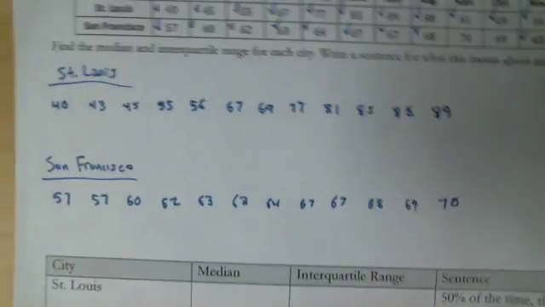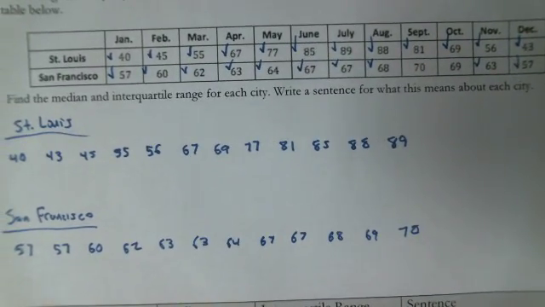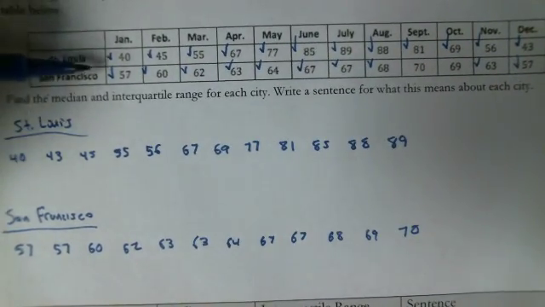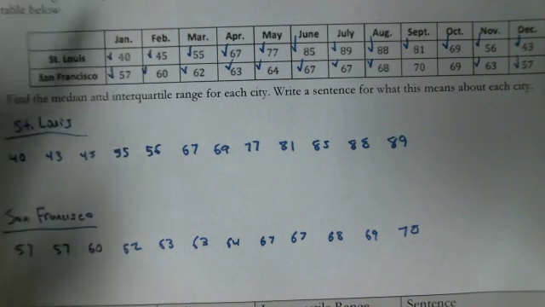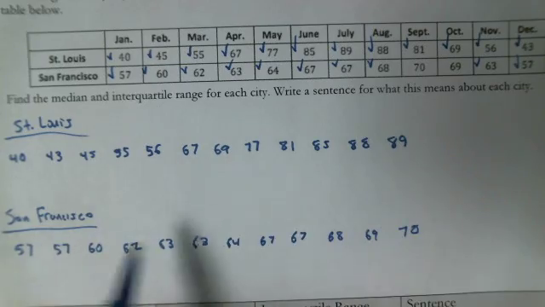So the first order of business was to try to get my temperatures all in order. Up here, there's 12 of them, because obviously we're looking at a year for each city, but they're not in order, so I had to make sure smallest to largest, smallest to largest.